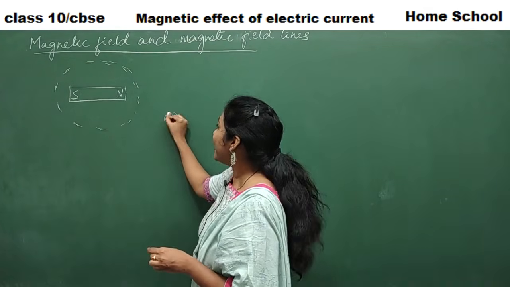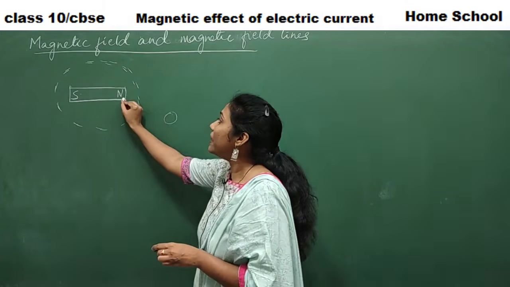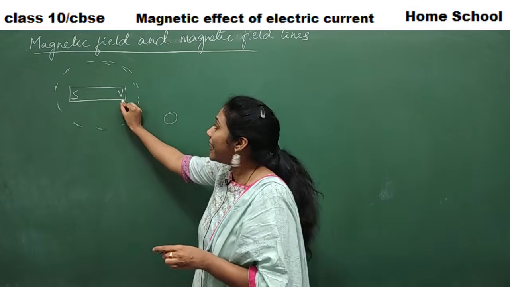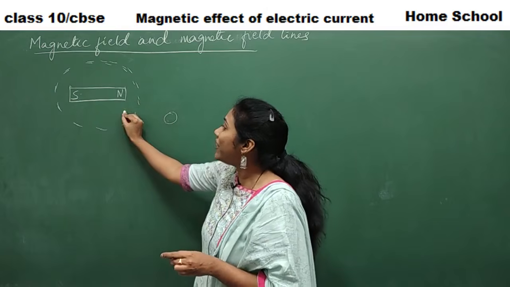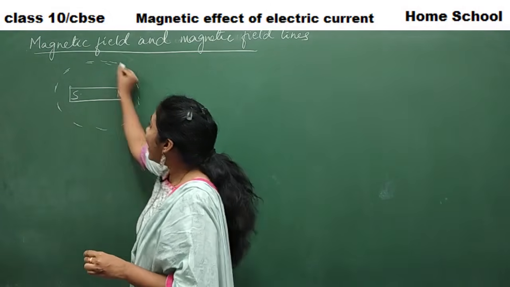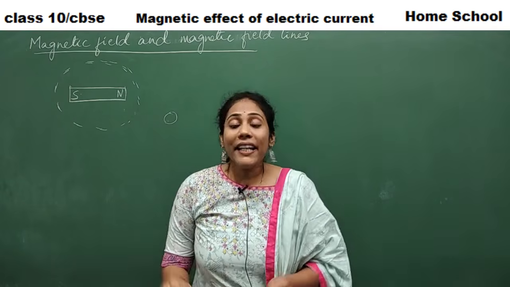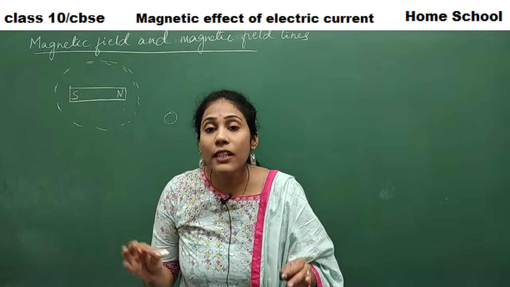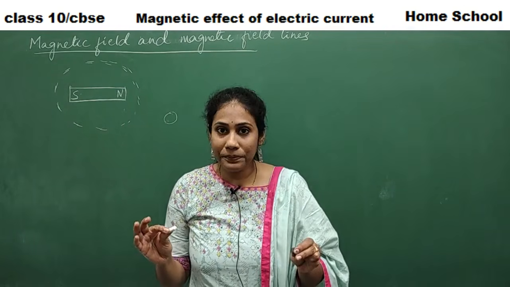If another material has to get attracted or repelled by this magnet, it should come to this particular region. Only then does it feel attraction or repulsion. So such an area around the magnet where magnetic force is experienced is called magnetic field.